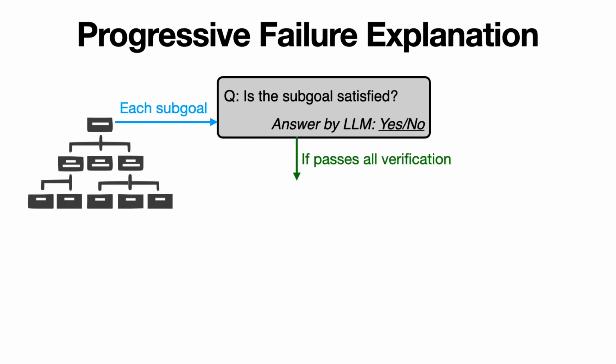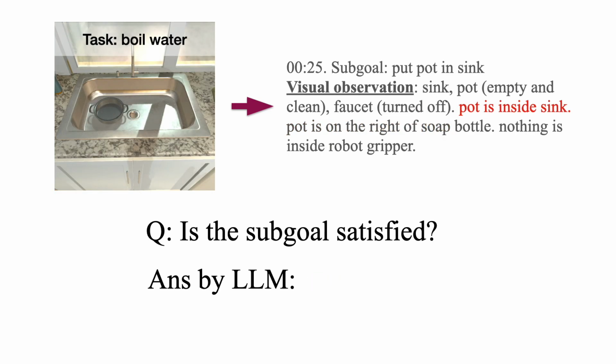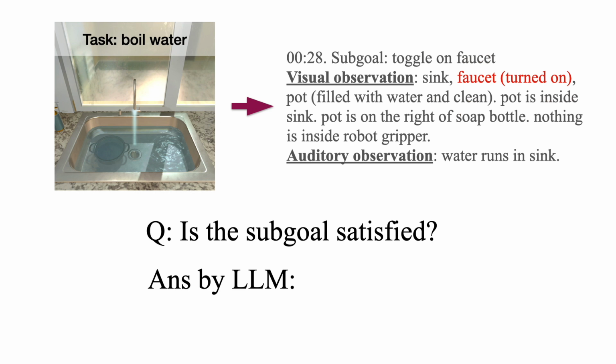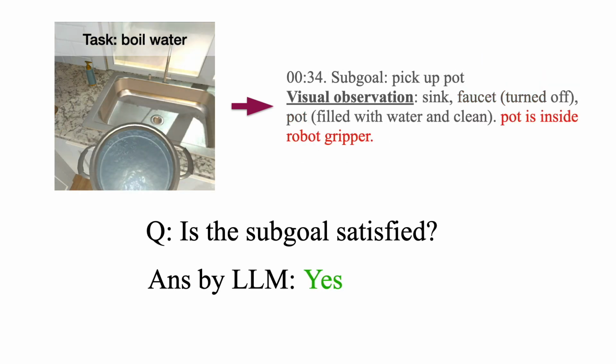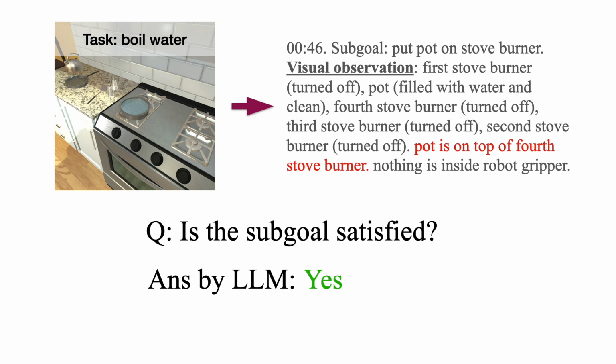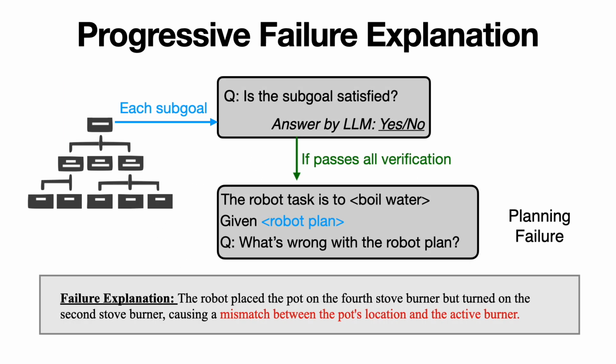It is also possible that all subgoals are satisfied due to mistakes in the robot plan itself. Here's another example in the task boil water. In this case, the final failure state will be retrieved from the sensory input summary to infer mistakes in the robot plan.